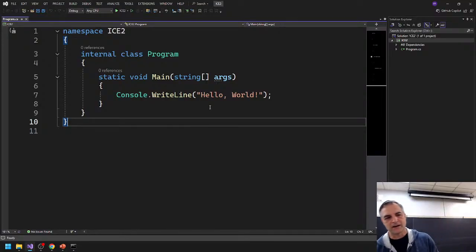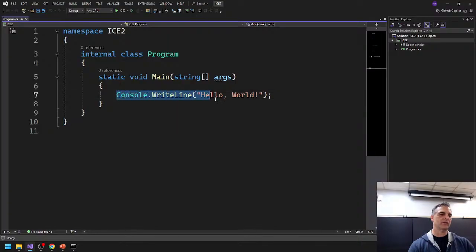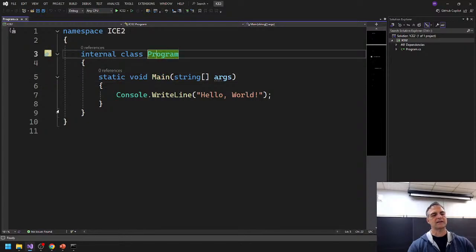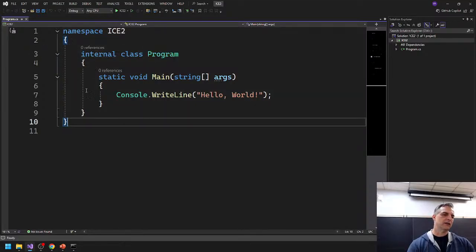So why am I talking about this? Because once you get the idea that it's a box within a box within a box, then you know that accessing stuff inside this level, you have to go through this level and this level. This is the outer level, the namespace. It's called ICE2. It's a way of organizing our code. Then there's the inner level, the class. A class is like a blueprint for an object that we're going to create.